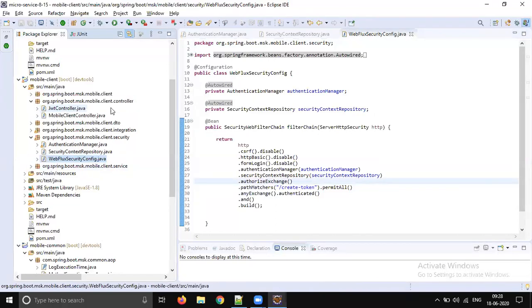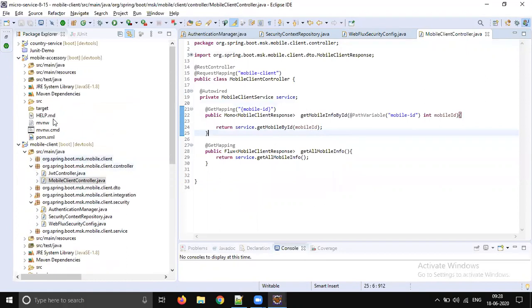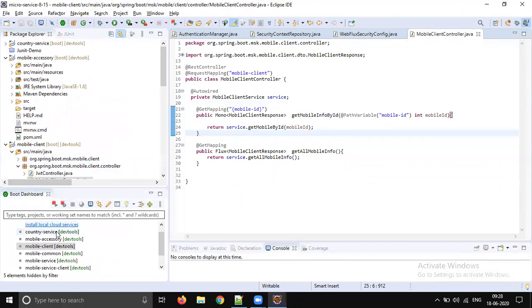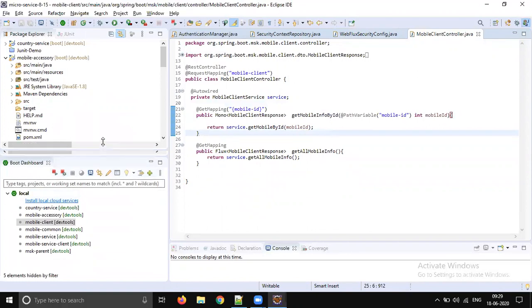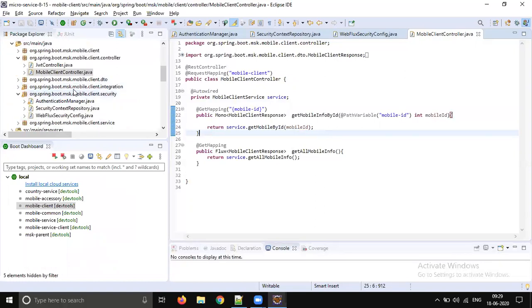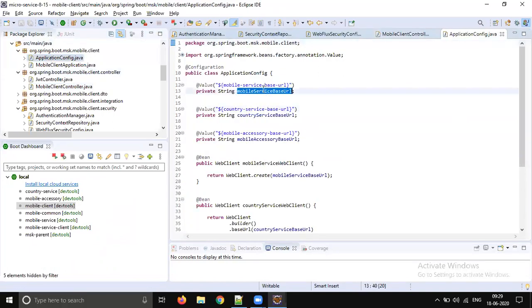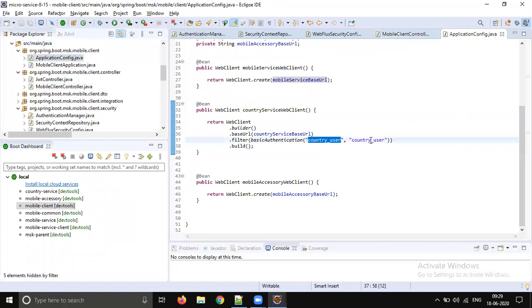So from now onwards, if we would like to access any API in the mobile client controller, we should create the token first, and we should pass the token to access the actual business logic. Now let's start all the services and see whether we can access the remaining services. We already completed adding security for the country service and the mobile service, which is basic authentication.